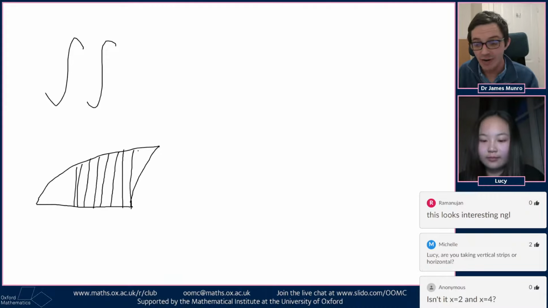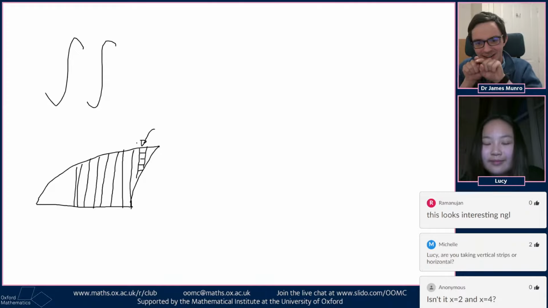But each of those rectangles, you could think of that rectangle as being made up of lots and lots of tiny squares, with the squares going between some limits. Now that sounds like a bit of a mad idea, right? Because we've got these little squares to add up, and we're now doing twice as much work because we're integrating the little squares. We're going to do an integral to work out how many little squares we've got in the column, and then we're going to add up all of the columns.